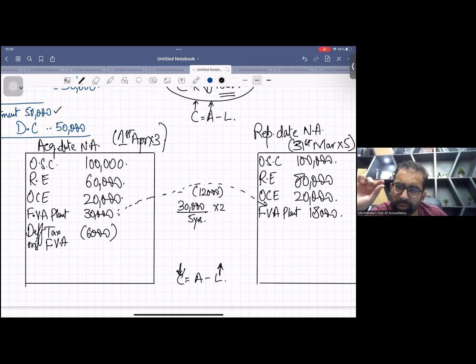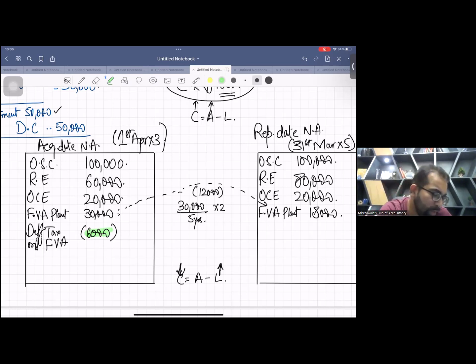Wait, I'm giving you a short logic. Why did you book this deferred tax? Because the value went up. But now just think, if this value goes down for any reason, your deferred tax liability will also go down.